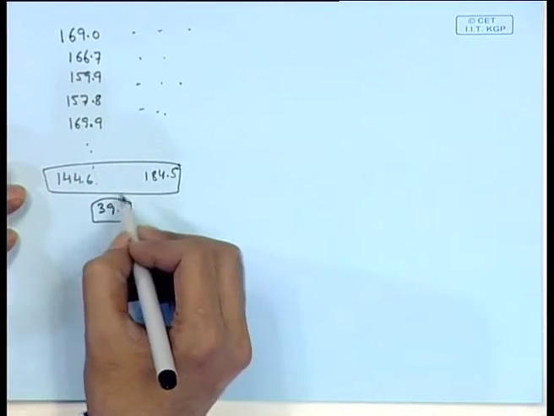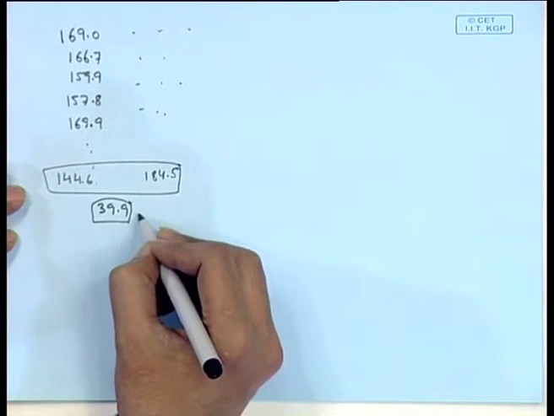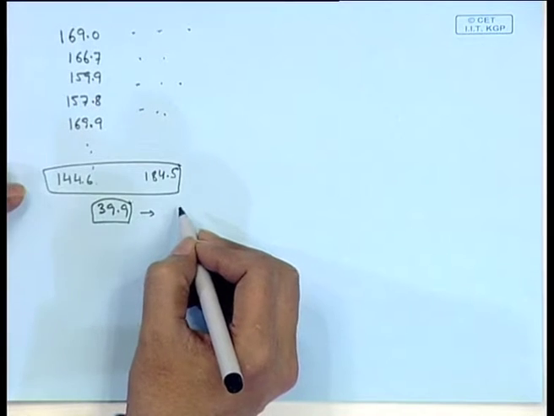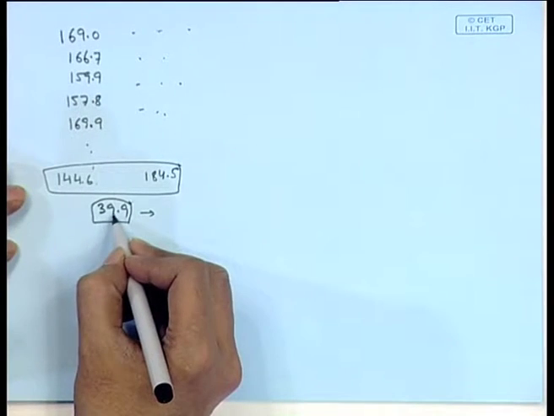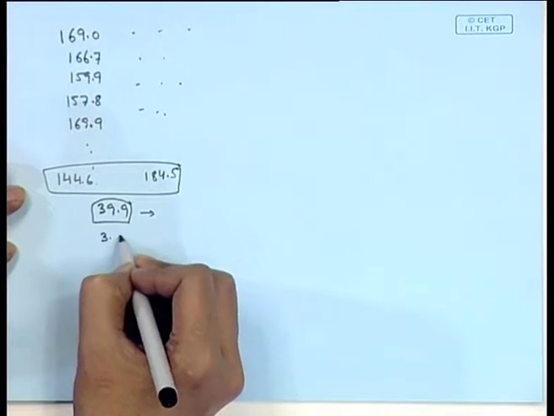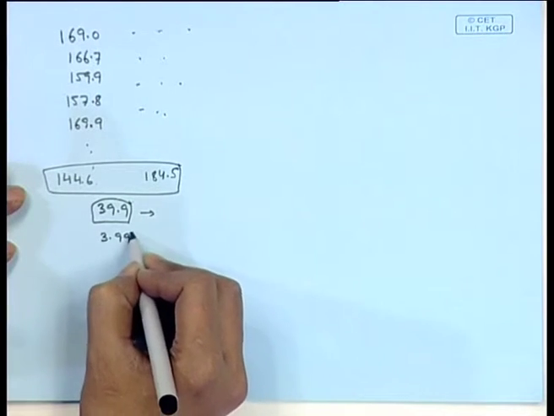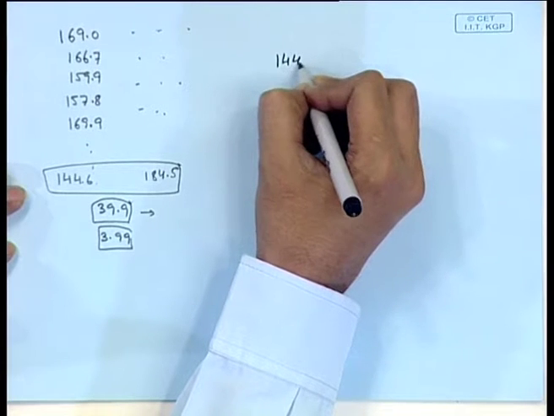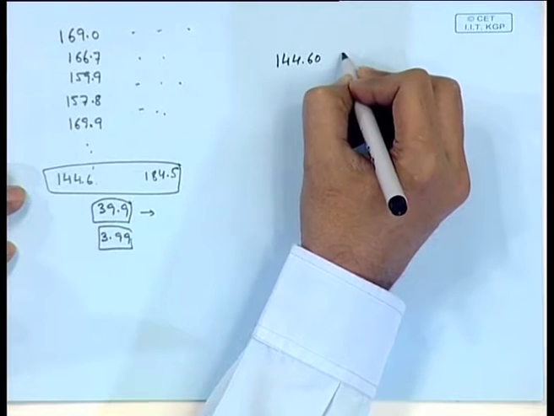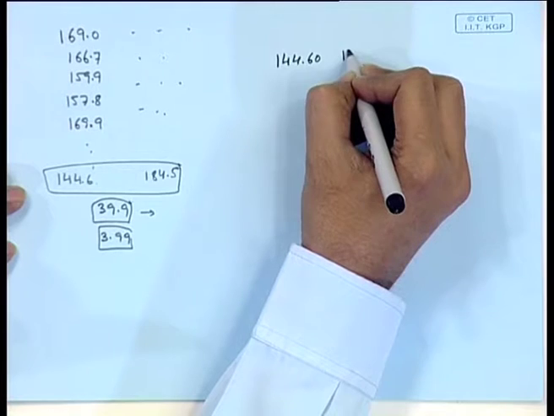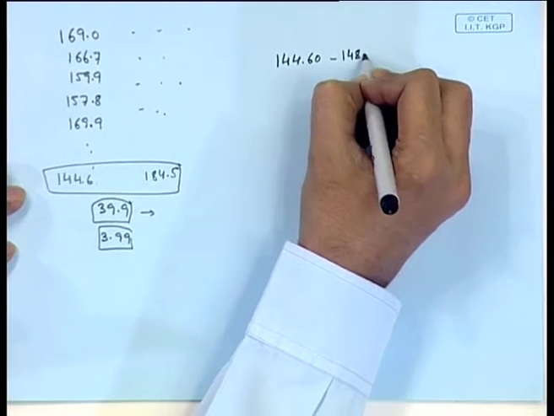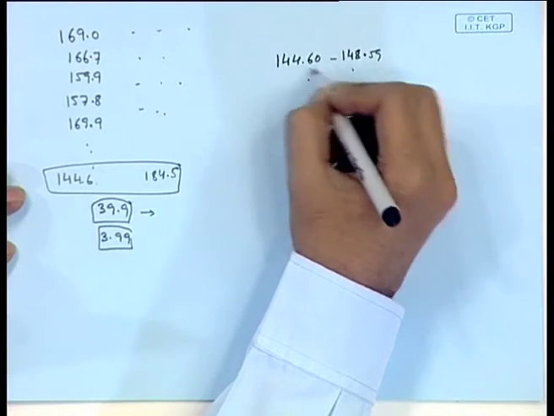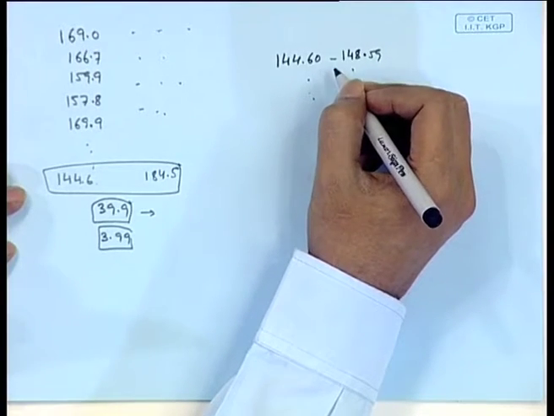However, if we are very strict, we can look at only this difference and divide it into say 6 classes or 5 classes. Now, if I divide it into say 10 classes, then each class will be of the length 3.99 centimeter. That means, my class intervals will be like 144.60 to 148.59 and so on.